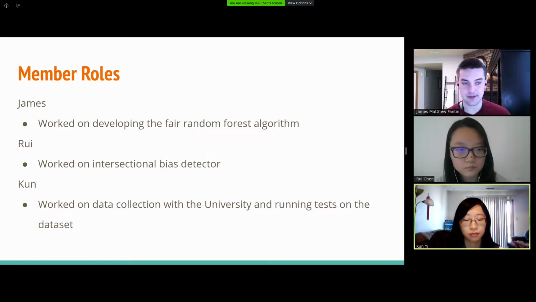Here's a brief summary of some of our major roles. I mostly worked on developing the distributed fair random forest algorithm. I'm working on building a detector to detect intersectional bias. And I work on the dataset collection with the university and running the tests on the dataset.